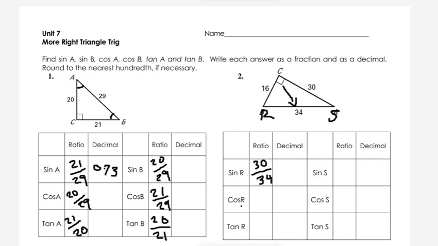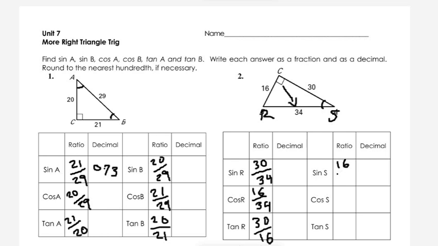Cos R will be adjacent side over hypotenuse. The adjacent side is 16. 16 over 34 is the cos of R. Tan R will be opposite over adjacent side. Now we should focus on angle S. Sine S will be opposite.